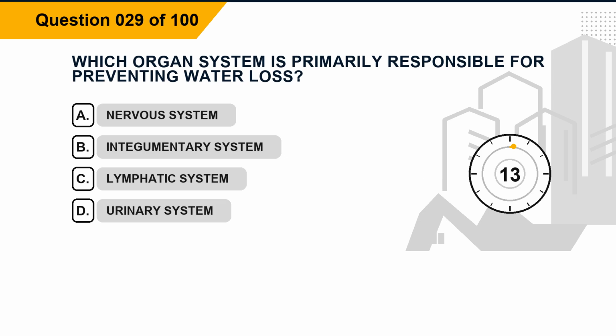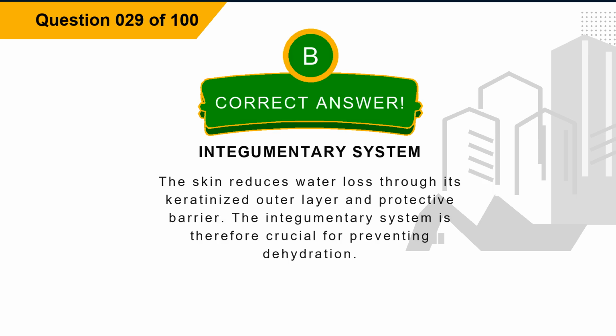Question 29. Which organ system is primarily responsible for preventing water loss? Option A, nervous system. Option B, integumentary system. Option C, lymphatic system. Option D, urinary system. The correct answer is option B, integumentary system. Explanation: the skin reduces water loss through its keratinized outer layer and protective barrier. The integumentary system is therefore crucial for preventing dehydration.